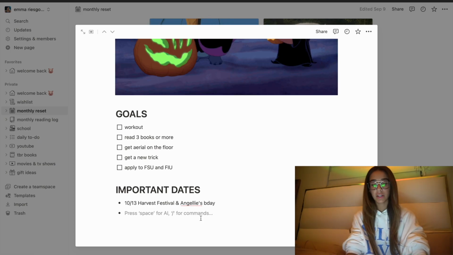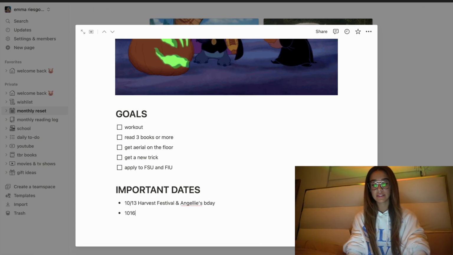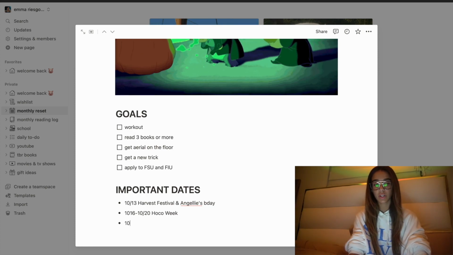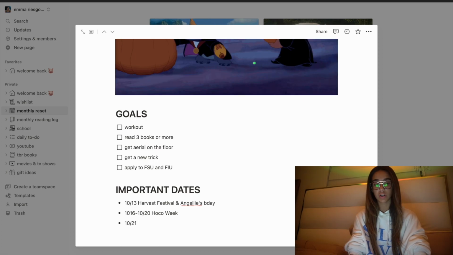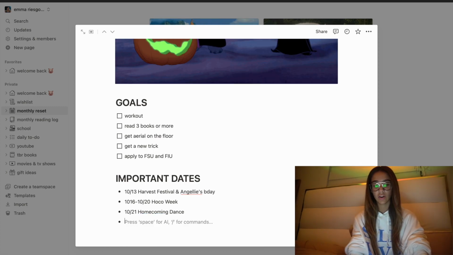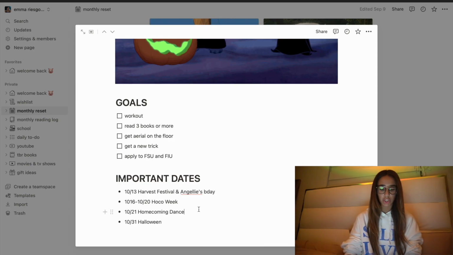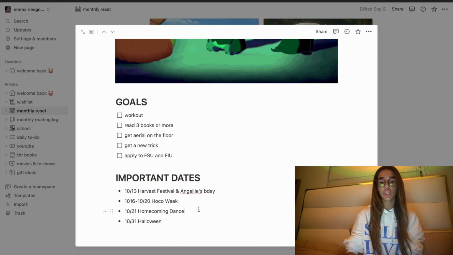I'm gonna put 10/16 to 10/20 is homecoming week. And then 10/21 is the homecoming dance, and then obviously 10/31 Halloween. I don't really know any other very important dates that should be on this page, so that's all I'm gonna put.